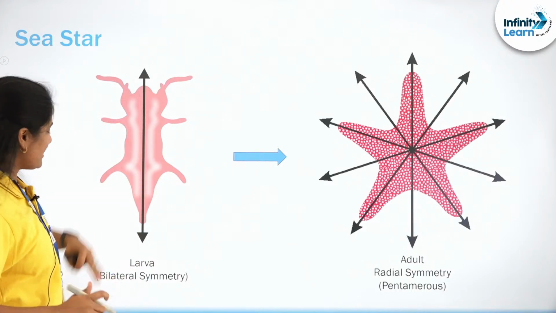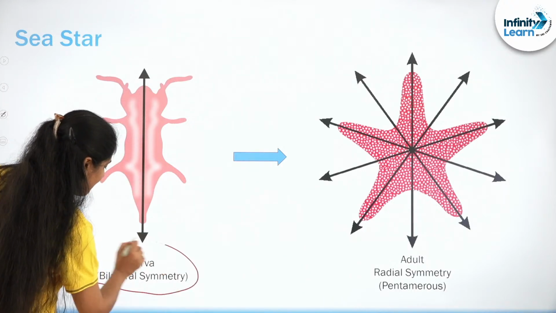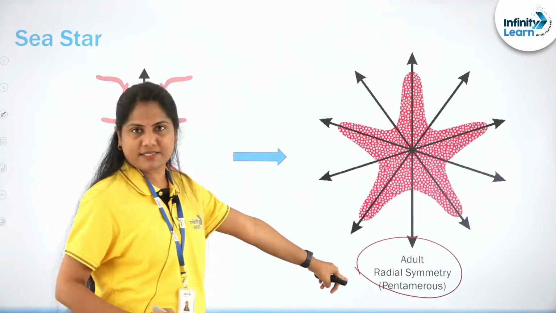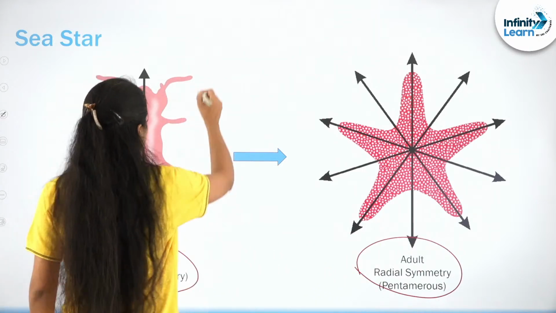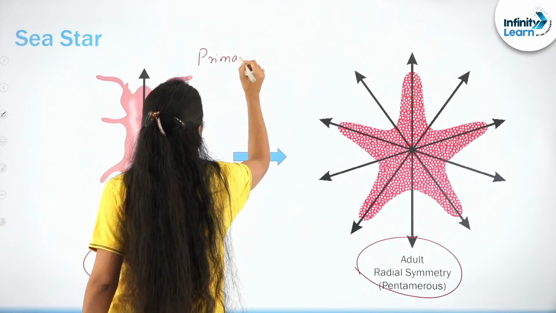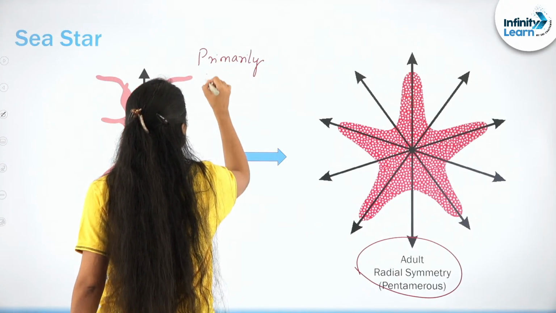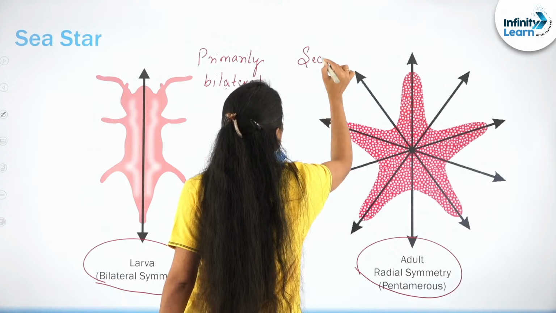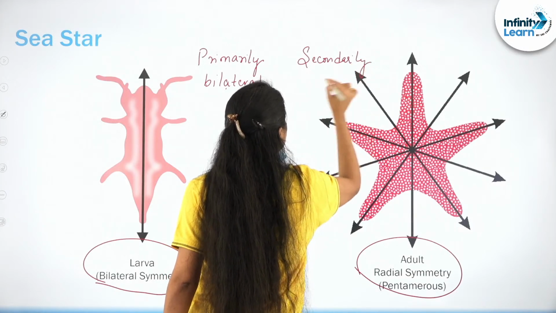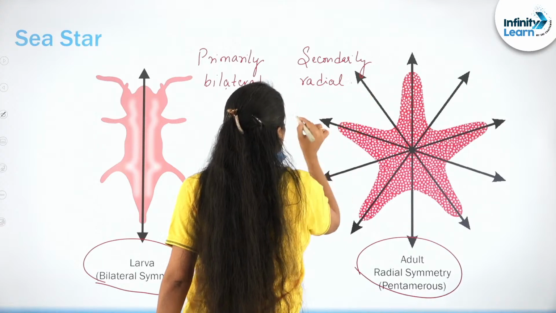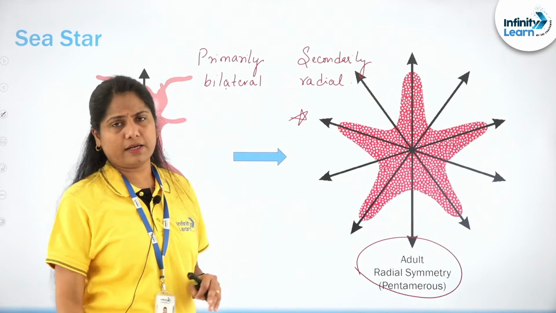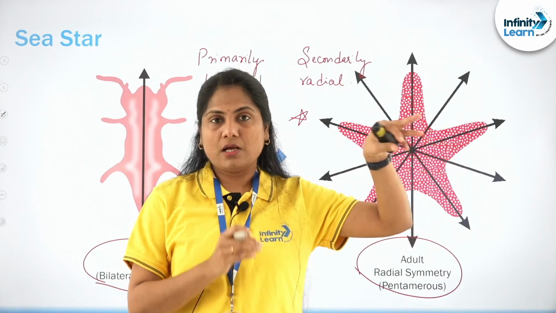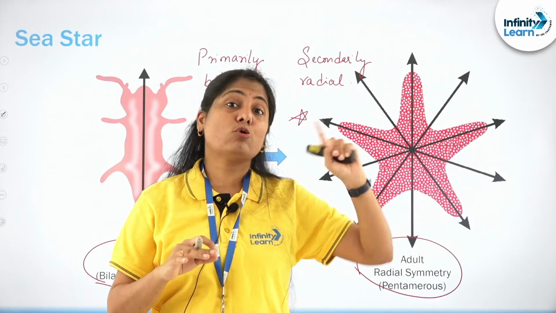So the sea star, as a larva, exhibits bilateral symmetry, right? But as an adult it exhibits pentamerous radial symmetry. So what do we refer to this as? It's called primarily bilateral, secondarily radial. Very important, although it may not be asked directly, in many ways it can be put forth, because this is one advanced feature among the non-chordate phyla. But we'll go back to the radial symmetry.